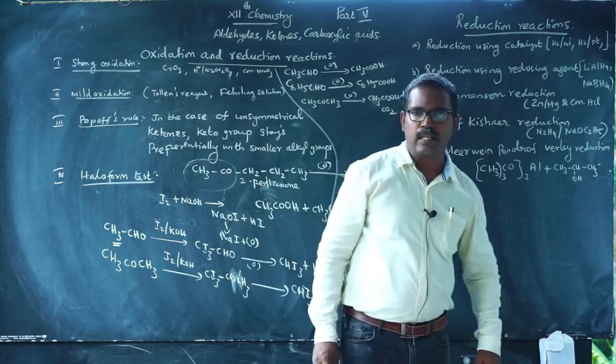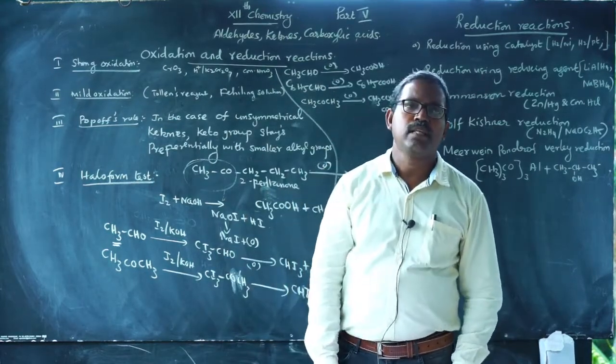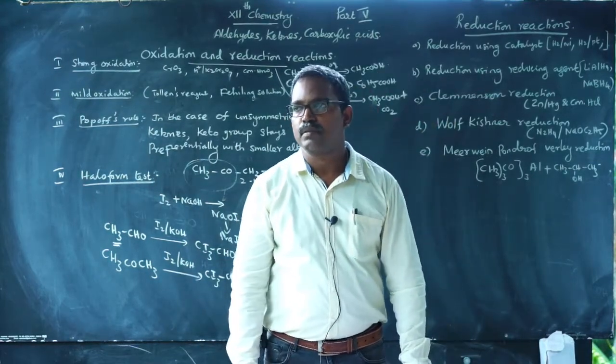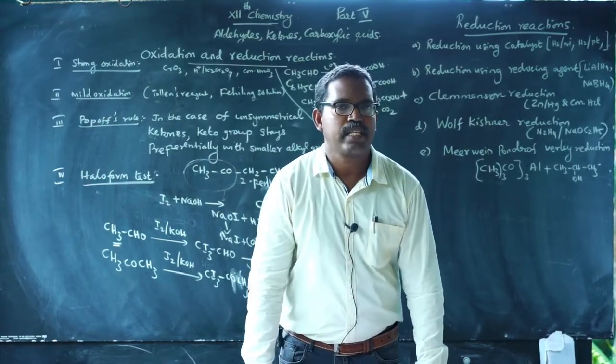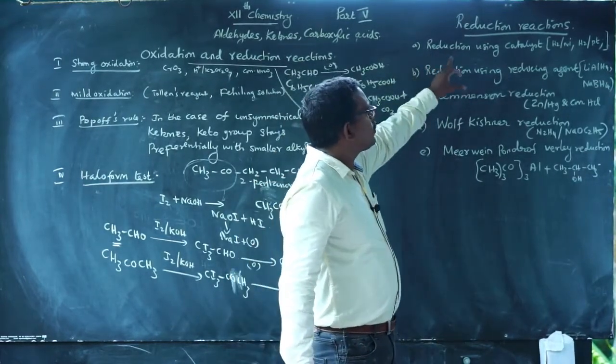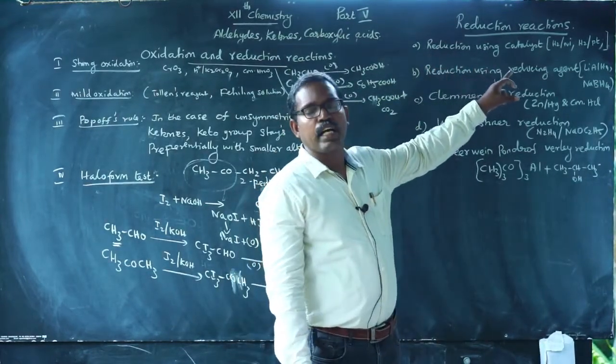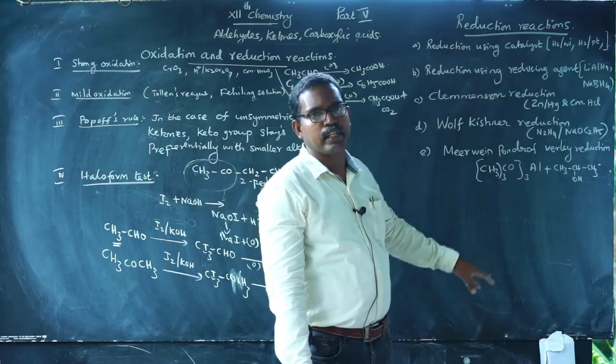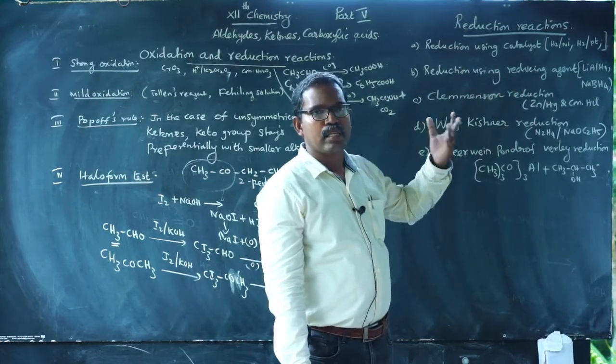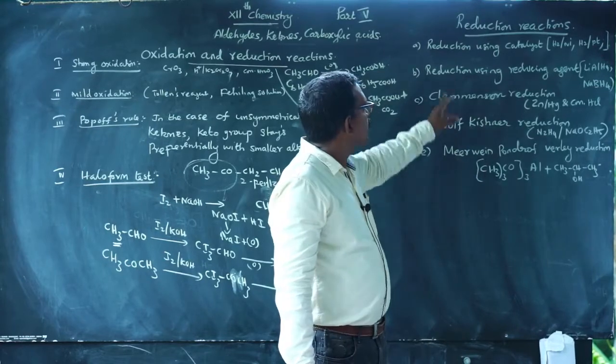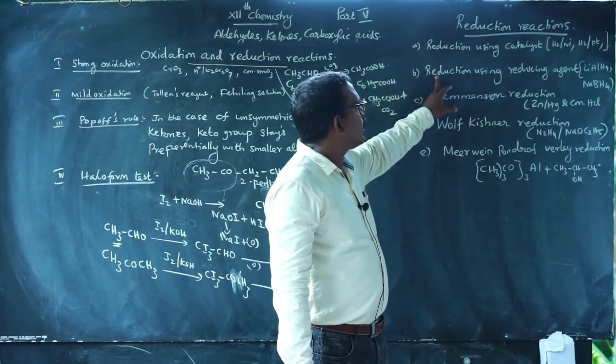Next is the reduction reaction. The reduction reaction also falls under four categories. First category, reduction using catalysts: hydrogen with nickel, palladium, platinum, copper, etc. Whatever the catalyst used, it is catalytic reduction.